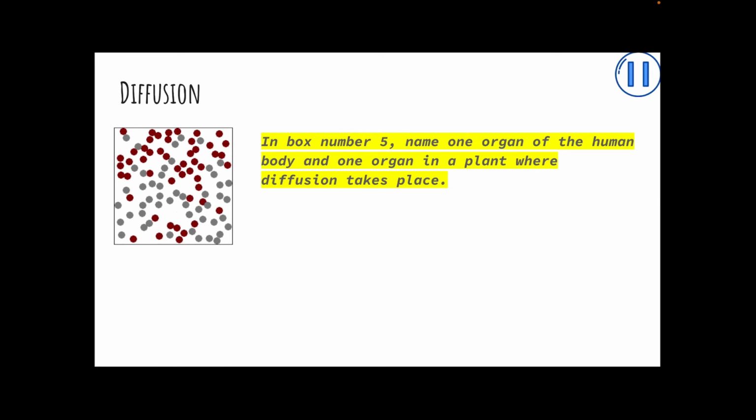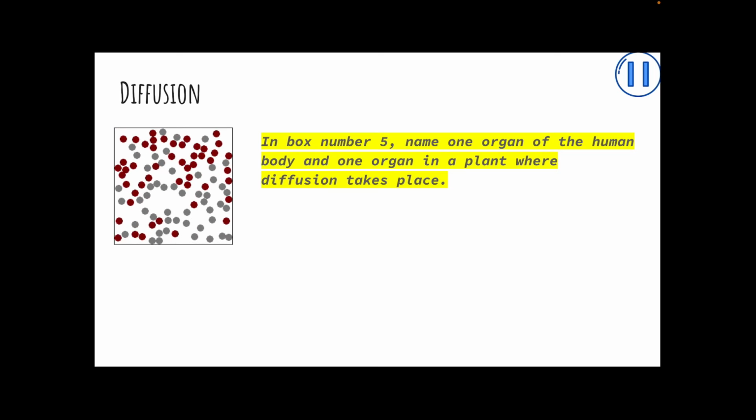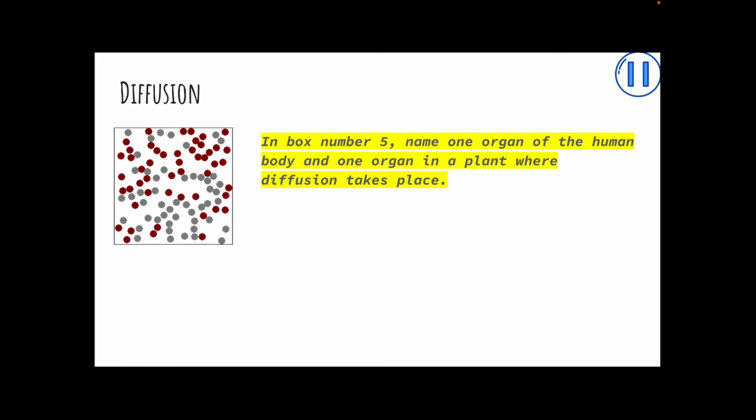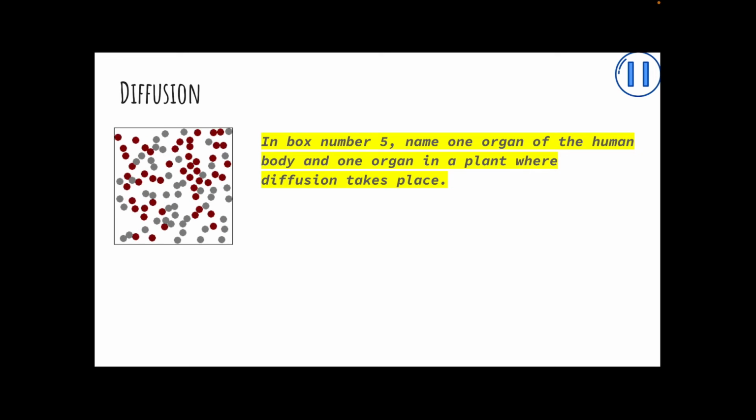In box number 5, name one organ of the human body and one organ in the plant where diffusion takes place. Pause the video until your answer is written down.